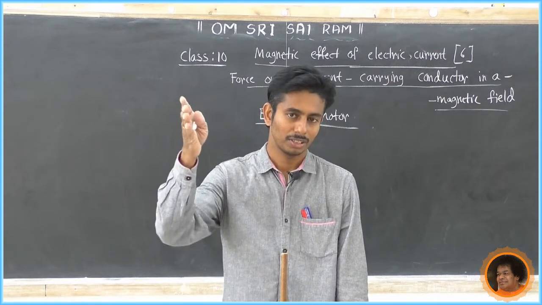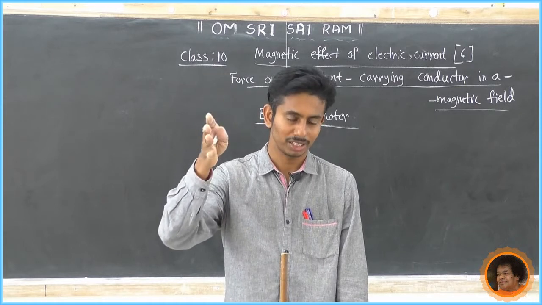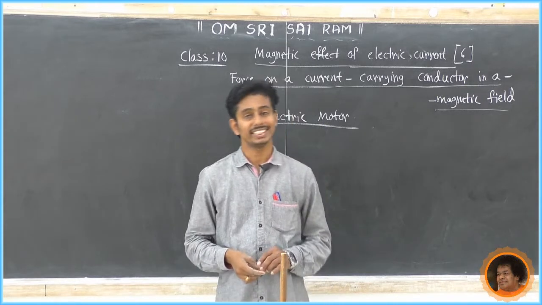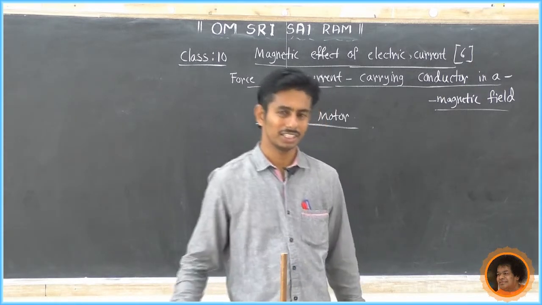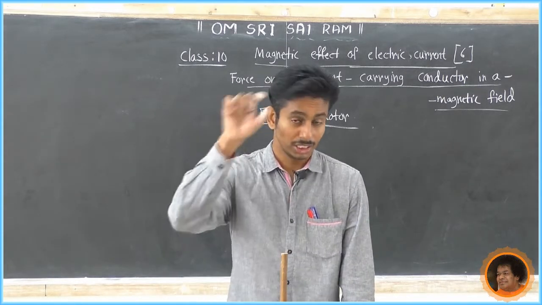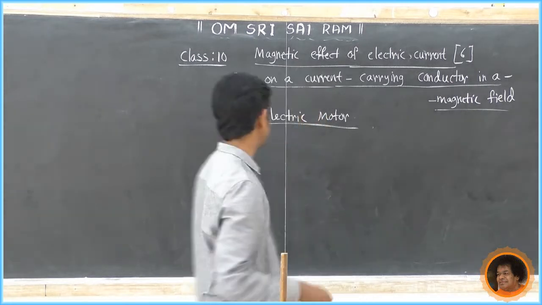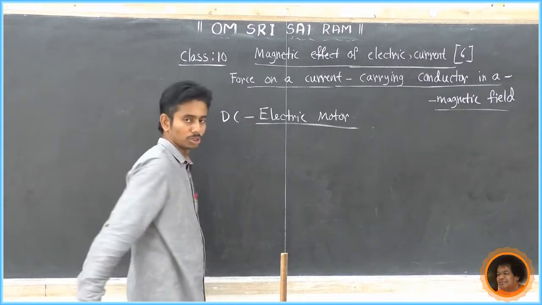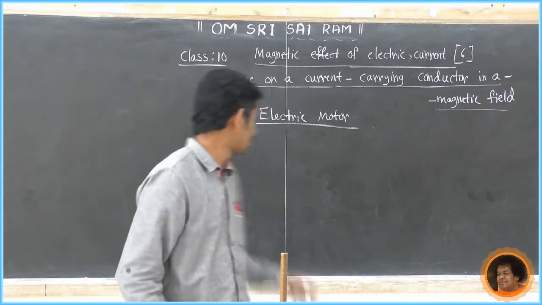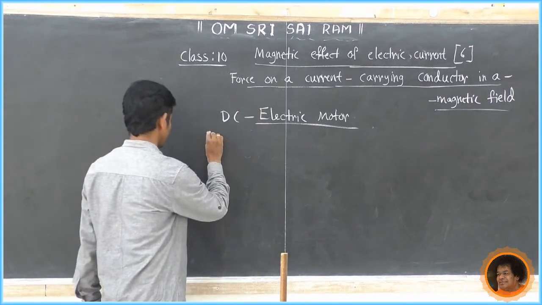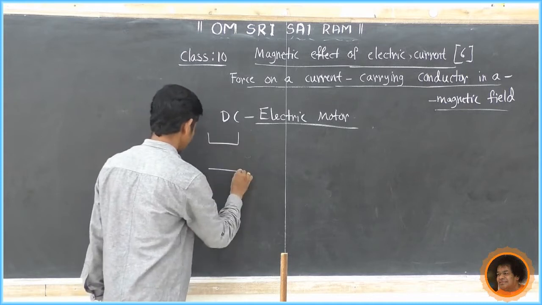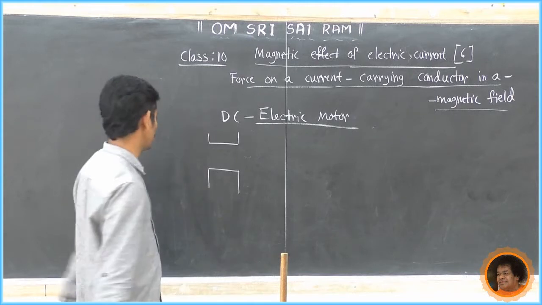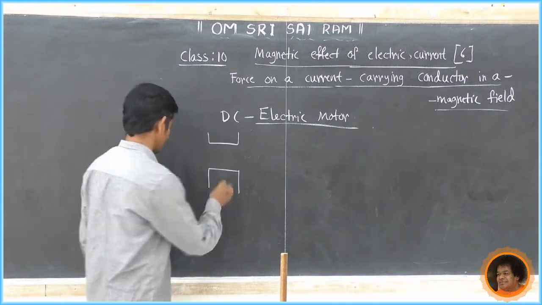In the fan, in a mixie, in a DVD player, all these devices use an AC motor, but it is very different. In your syllabus, it is given DC motor. Now this is the DC electric motor. What is the setup of this DC electric motor? It is the same as a dynamo, a DC dynamo, but there is a slight difference from that generator.